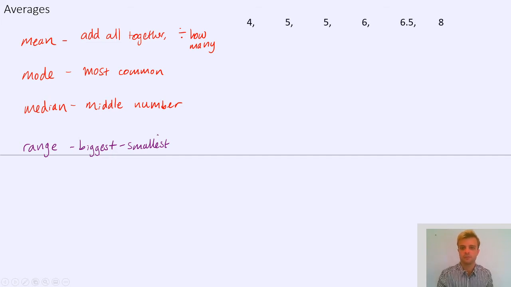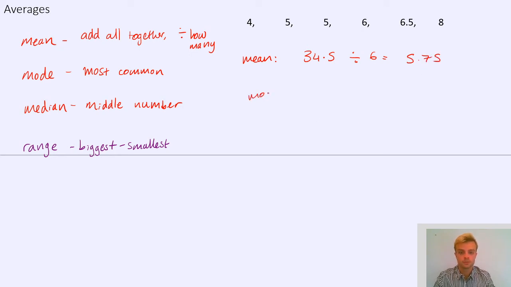But let's do a quick example. Let's say I want the mean of all of these numbers. The first thing I'm going to do is add them all together. I've got a calculator here just to make it a bit quicker. 4 plus 5 plus 5 plus 6 plus 6.5 plus 8. That comes to 34.5. That's what happened when I added them all together. And I divide that by 1, 2, 3, 4, 5, 6. So I divide that by 6, and the mean is 5.75.